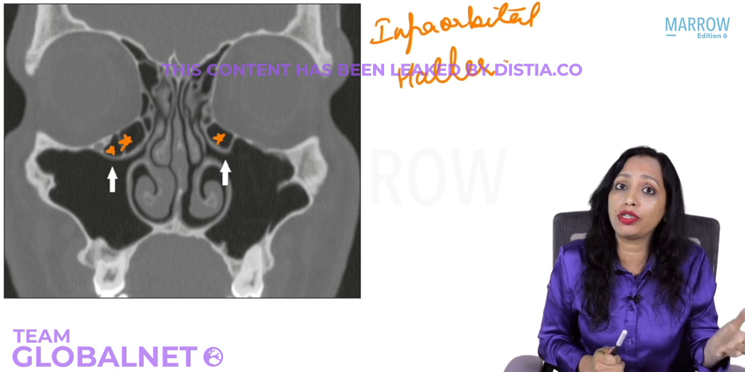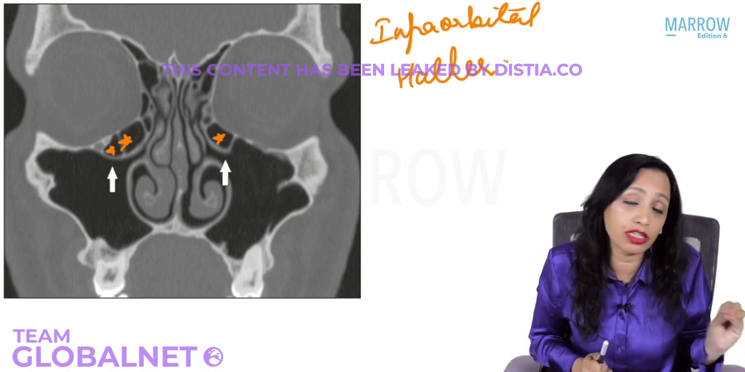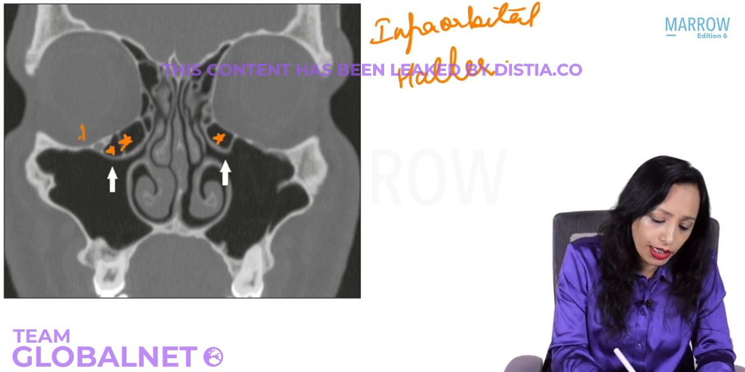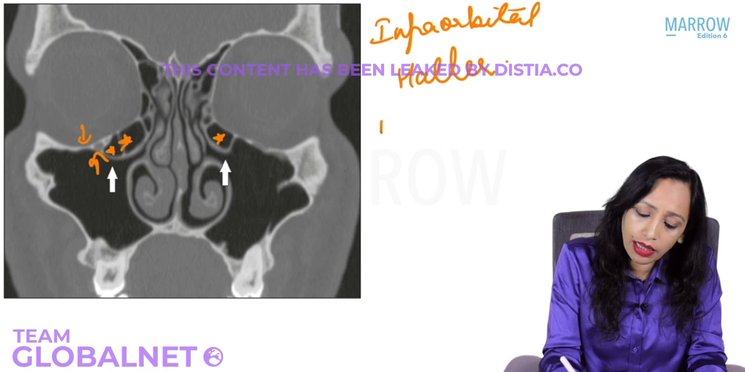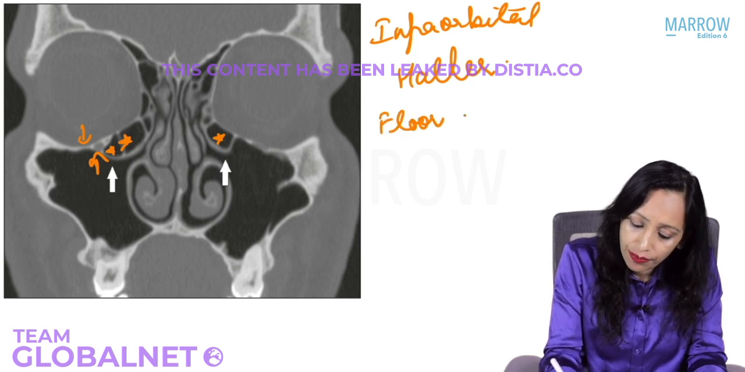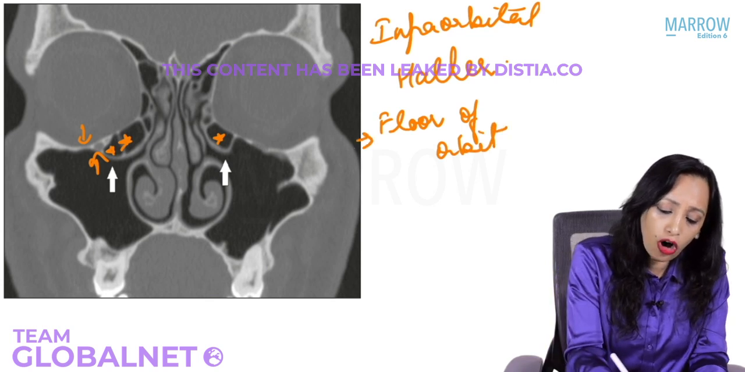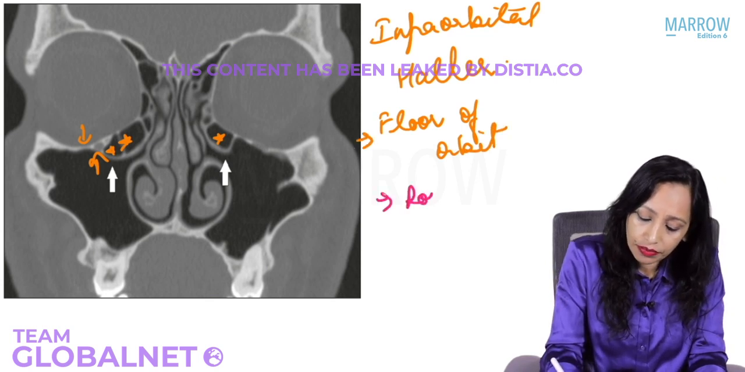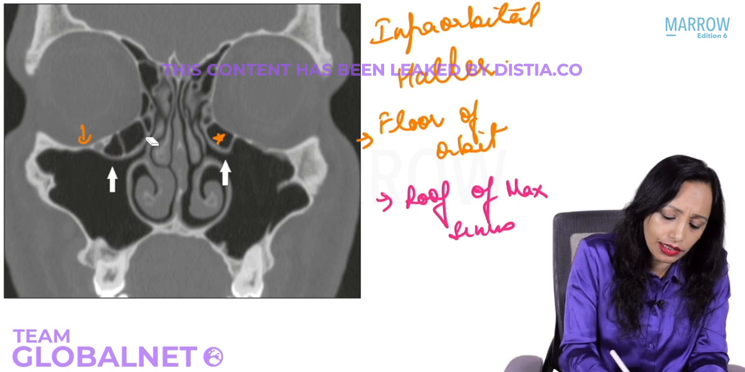Once when there was a question, instead of floor of orbit, what was given was roof of maxillary sinus. Will that be true? Yes. The floor of orbit is the same as the roof of maxillary sinus. So it is present either in the floor of orbit or in the roof of maxillary sinus. And what is the significance of this Haller cell?